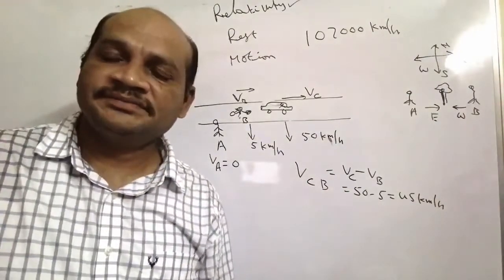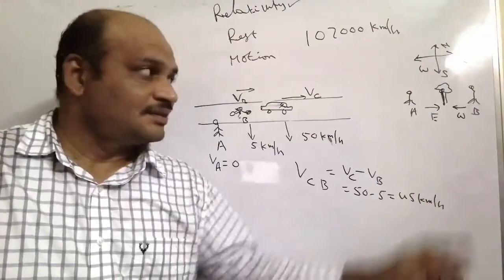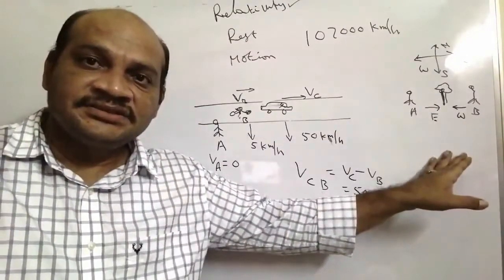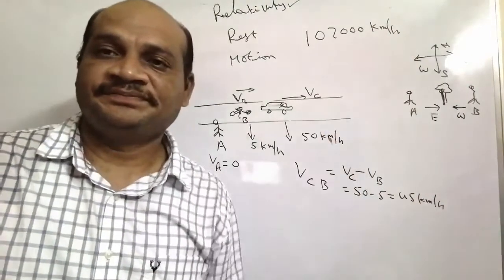Who is correct? Both are correct. Each answer is correct with reference to their position.